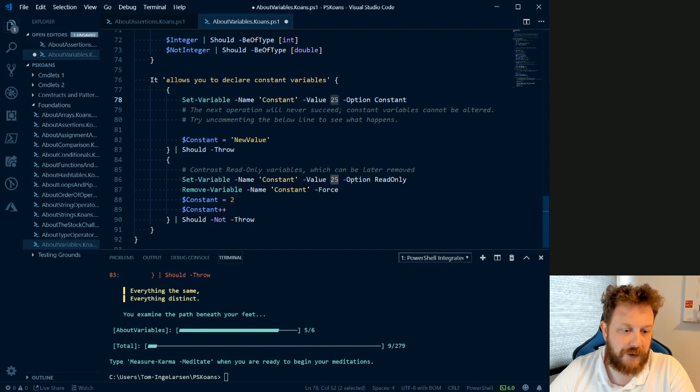Contrast read-only variables, which can be later removed. So we set the variable with the name constant, value 25, option read-only. And then we remove it, and after that we can create it again. Okay.